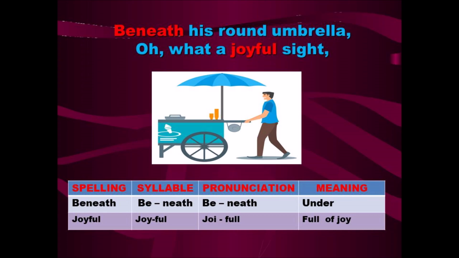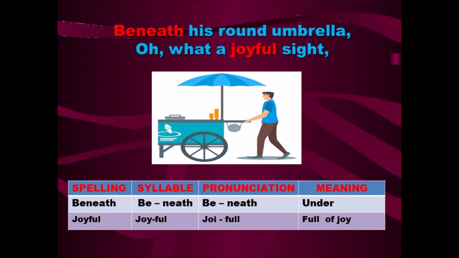Beneath his round umbrella, oh, what a joyful sight! So beneath means under or below the round umbrella. Look at the picture. The ice creams are under the round umbrella. Oh, what a joyful sight! So when we see it, we feel very happy. Like us, the children feel very joyful on seeing the ice cream cart with the round umbrella.